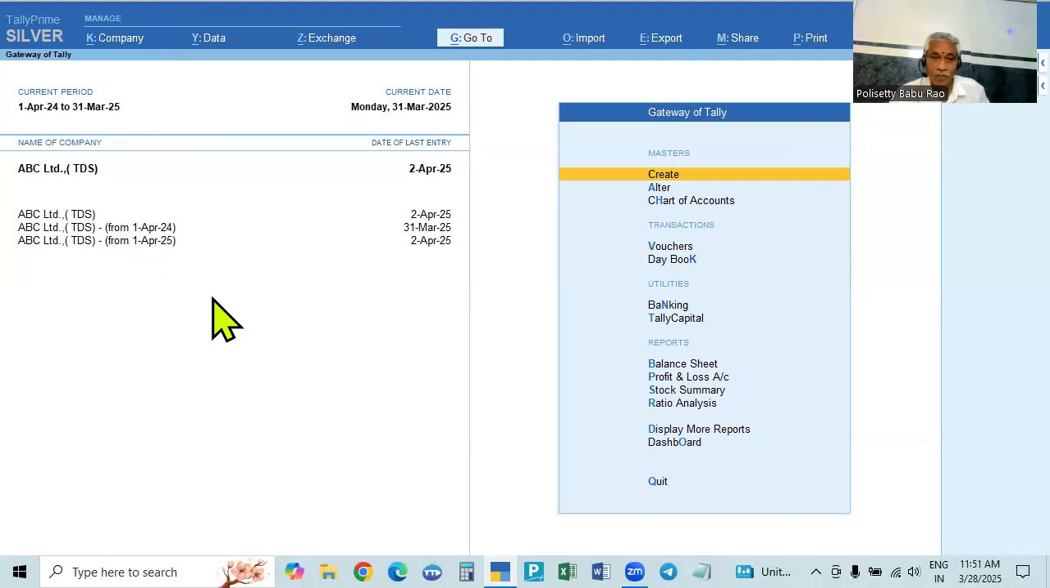So from 1st April, it will split into two years. One is for the current year, up to 31st March only. The other transactions will be taken, but next year's transactions will not be taken. Next year's transactions will be shown in this one only. That's why we have to delete this.